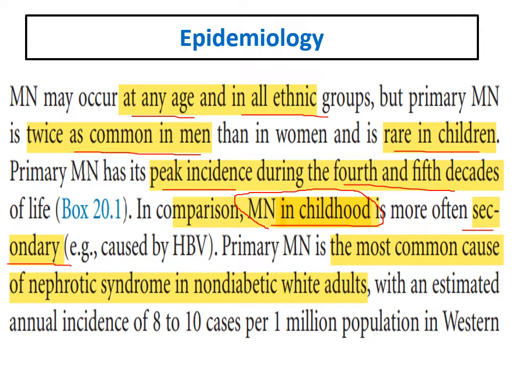Membranous caused by hepatitis B is the most common cause of membranous in children. Primary membranous, as we said, never to forget that, is the most common cause of nephrotic syndrome in white adults. The most common cause of nephrotic syndrome in white adults is membranous. The most common cause of nephrotic syndrome in blacks is focal segmental.